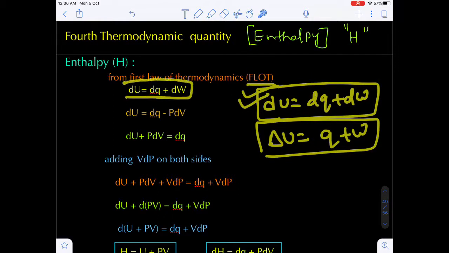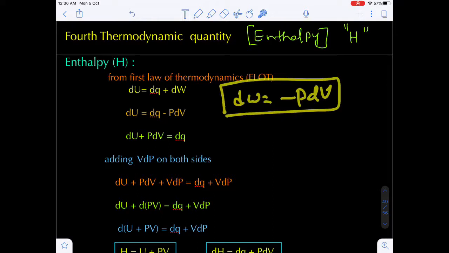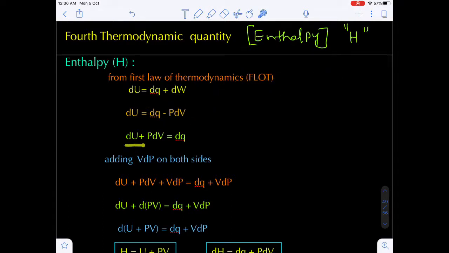Okay, so dU equals dQ plus dW. Now here, instead of dW, the work done, shall I write minus P dV? This is the work done formula: dW is equal to minus P dV. So instead of dW I am writing minus P dV, and bringing the minus P dV to the left side. You will get dU plus P dV equal to dQ.